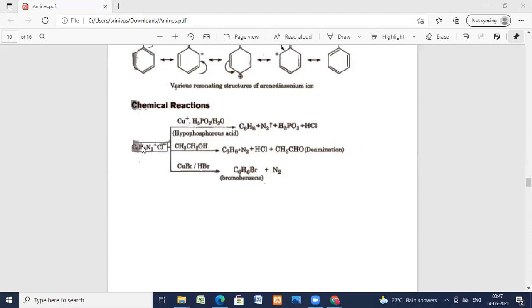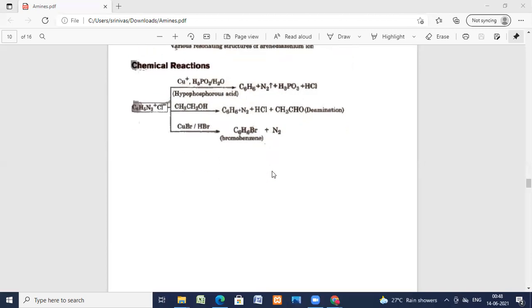And similarly, this benzene diazonium chloride on reaction with ethanol forms benzene, liberating nitrogen gas and HCl, and formaldehyde is formed. Now, the benzene diazonium chloride on reaction with copper bromide in presence of HBr, bromobenzene is formed with the liberation of nitrogen.